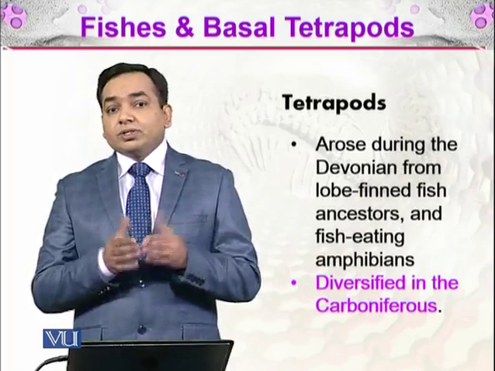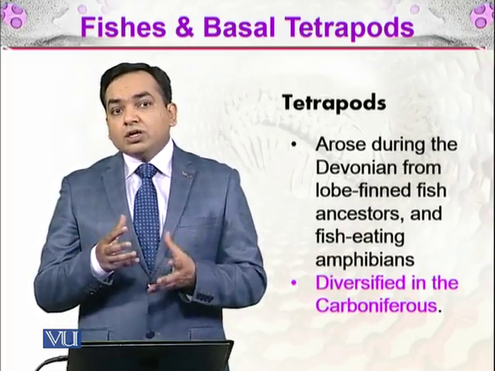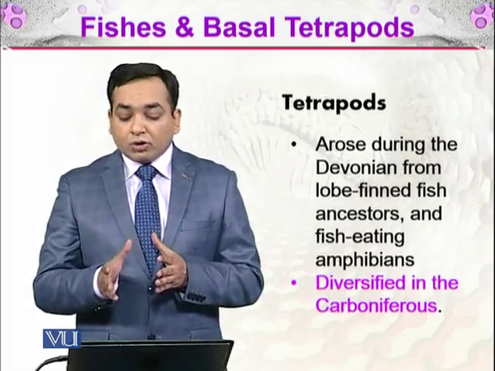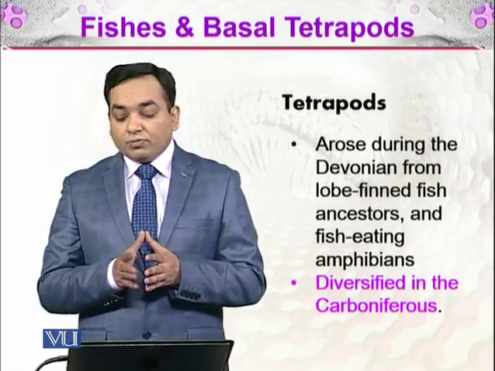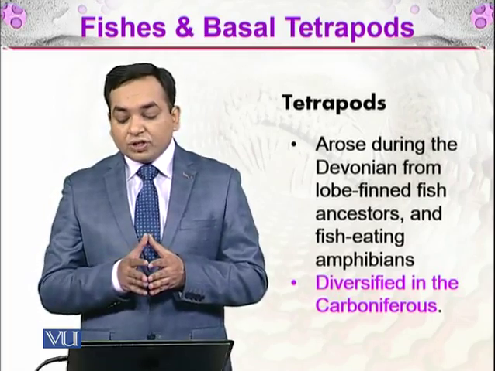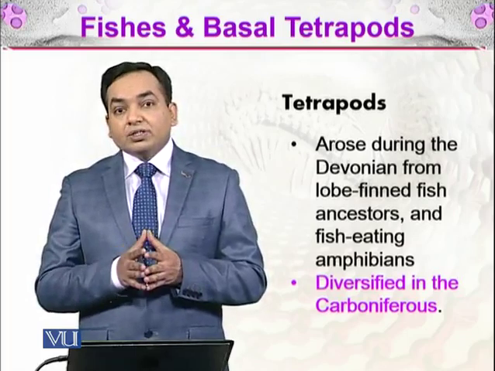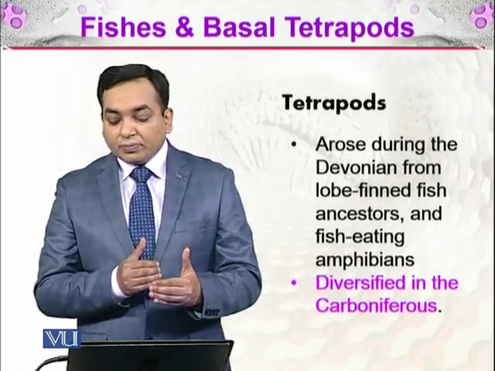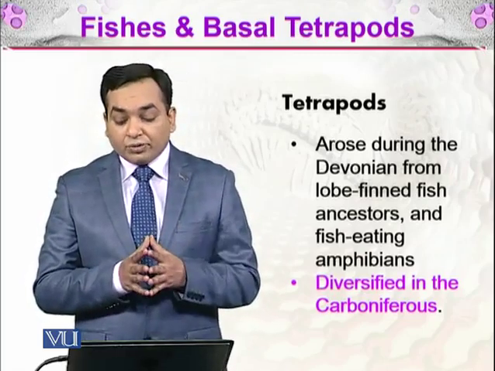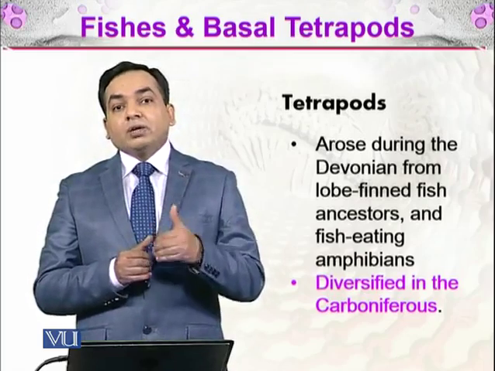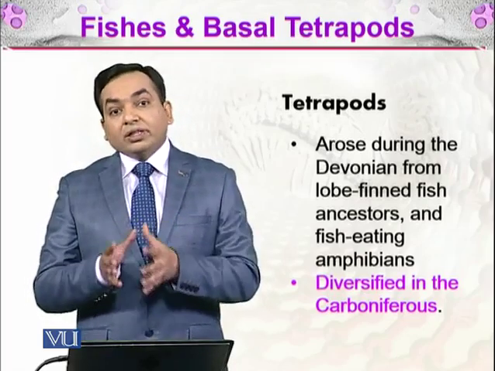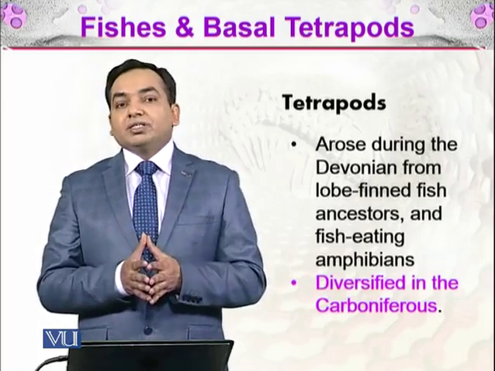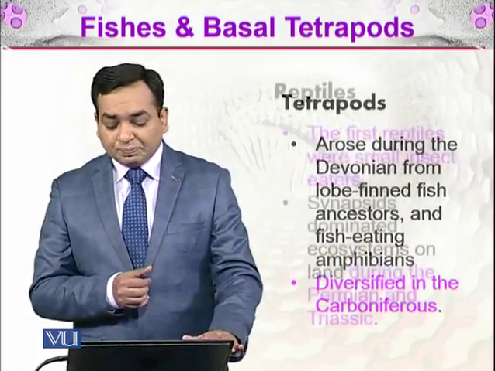And then come the tetrapods. Tetra means four, pod means feet, so they have four limbs. The tetrapods arose during the Devonian from lobe-finned fish ancestors and fish-eating amphibians, and they diversified in the Carboniferous period. So the tetrapods emerged during the Devonian, diversified during the Carboniferous, and they are coming from the lobed fins. We will be discussing the lobed fins, and we will be discussing the origin of tetrapods as well.